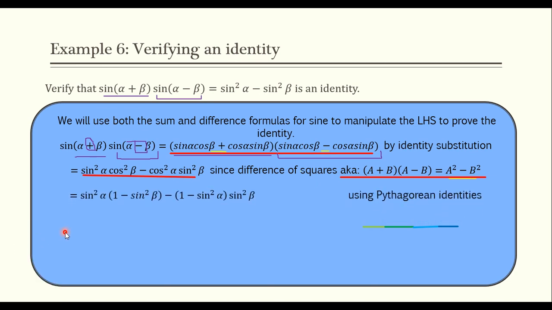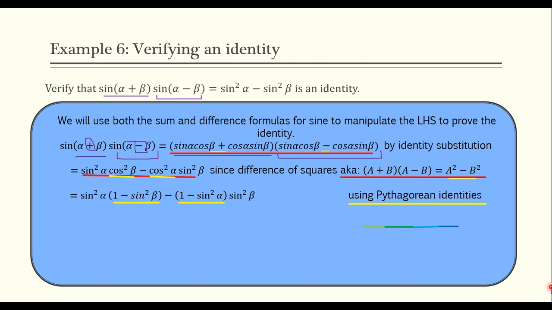Now, if I simplify this using my Pythagorean identities, I can get everything in terms of sine, right? Because the right-hand side has sine squared alpha minus sine squared beta. I had cosines in here. I needed to get rid of the cosines. And I know sine squared plus cosine squared is equal to 1. And if I solve that for cosine squared, I get 1 minus sine squared. So I'm plugging those in for whatever values I have. This one's beta, this one's beta, this one's alpha, this one's alpha. That's my Pythagorean identity, right?